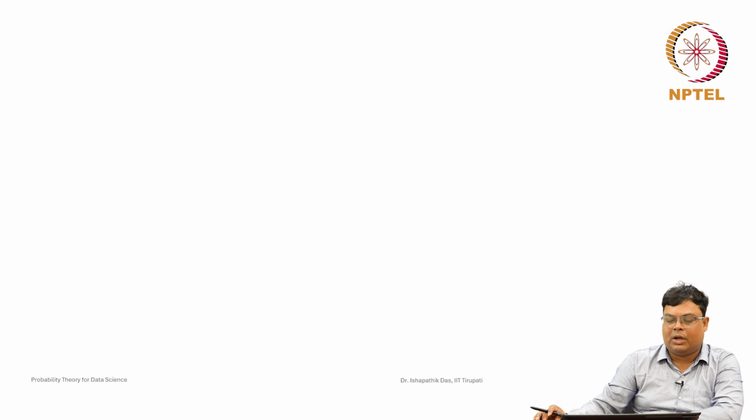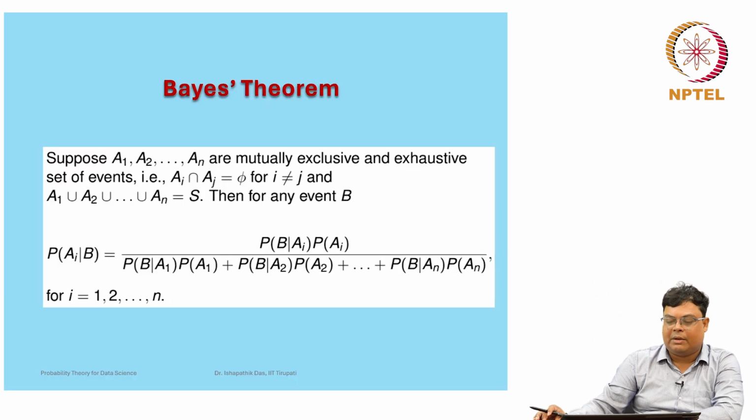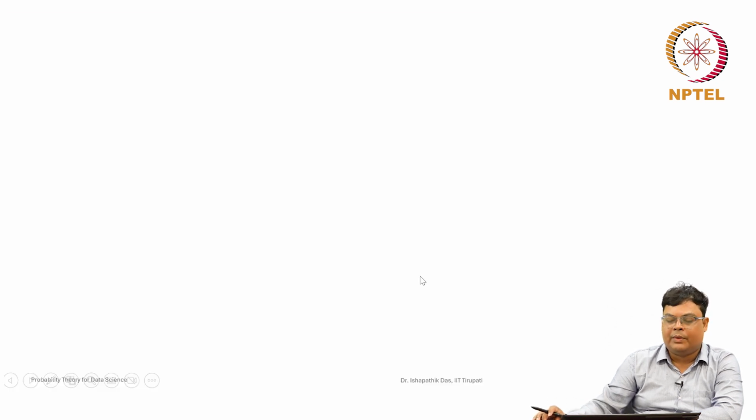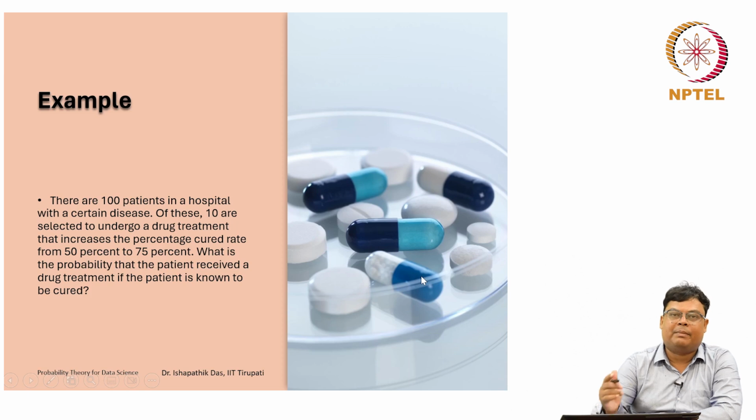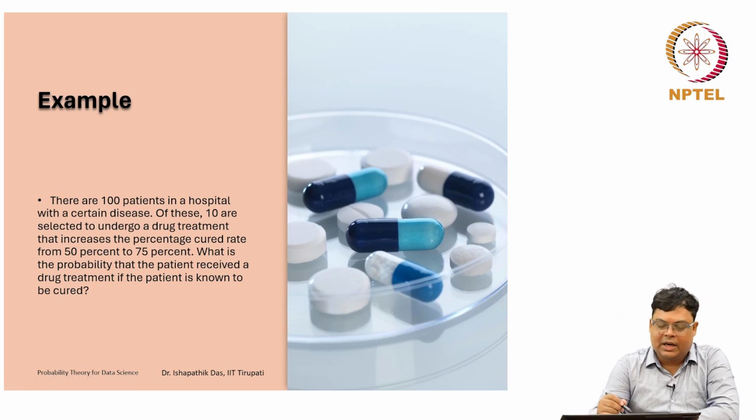We have already discussed one example. This is the Bayes theorem for n events. It is given here, you can go through it again, and now let us discuss a numerical example. There are 100 patients in a hospital with a certain disease. Of these, 10 are selected to undergo a drug treatment that increases the percentage cure rate from 50% to 75%.